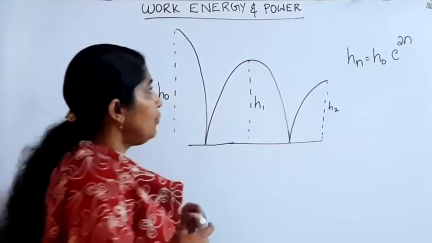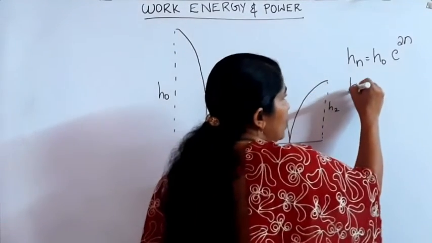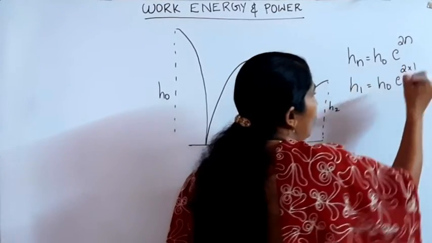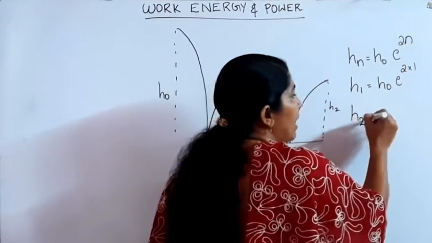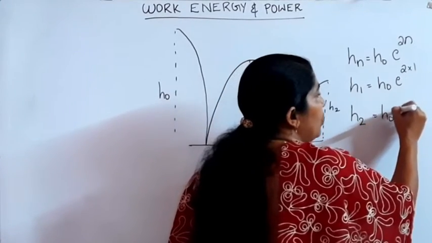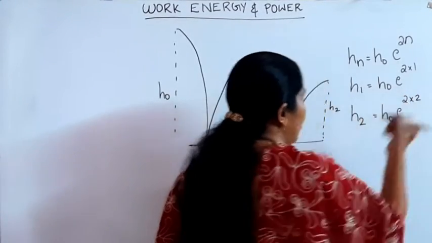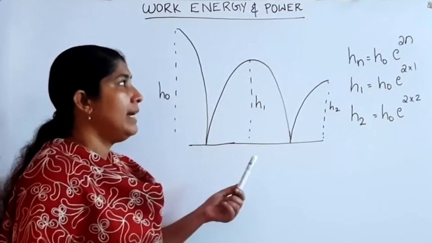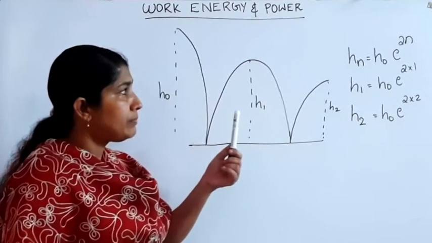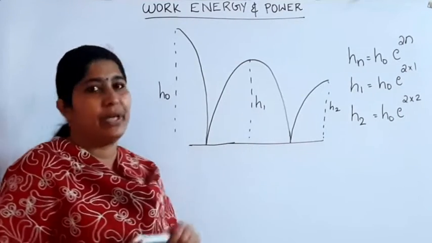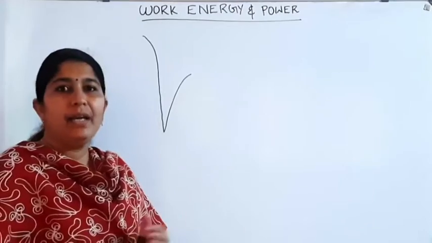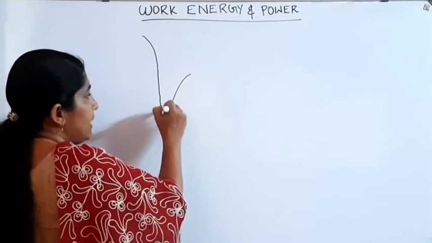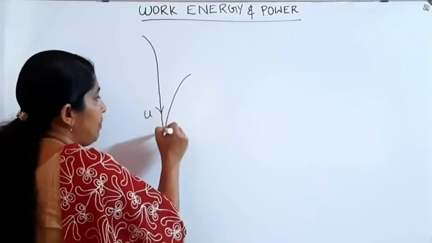After first rebound, h1 is equal to h0 into e raised to 2 into 1. After second rebound, h2 is equal to h0 into e raised to 2 into 2, like that. Then height of the body after nth rebound can be written as h0 into e raised to 2n.